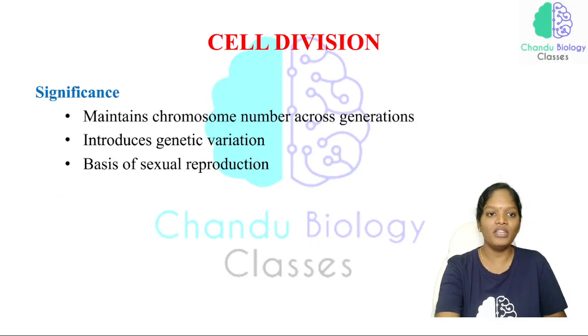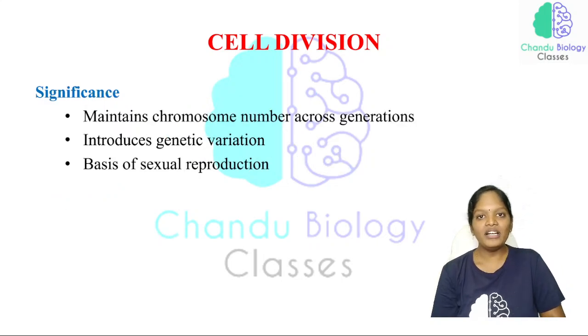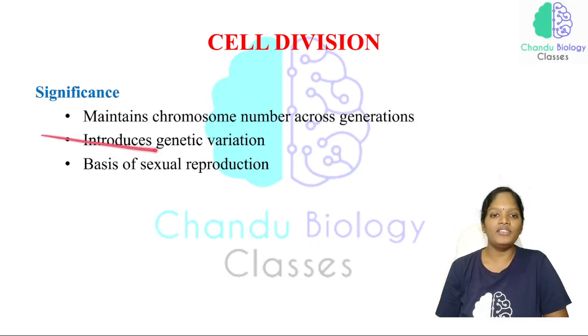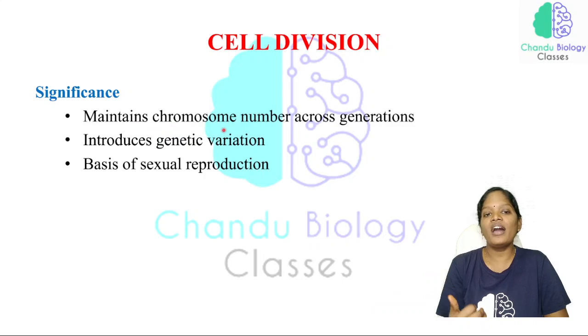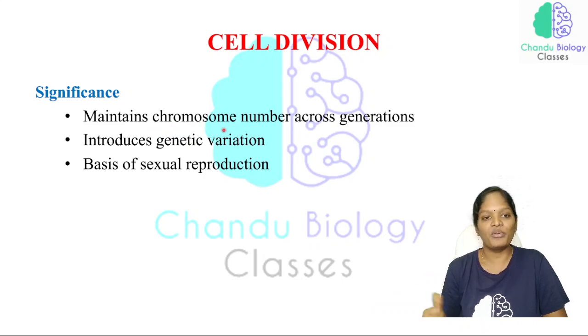We are going to discuss that further. Now, what is the importance of meiotic cell division? It maintains the chromosome number across the generations. How they maintain the chromosome number, we are going to discuss. And it introduces genetic variation. In the question, we can expect: which is responsible for genetic variation, mitosis or meiosis?